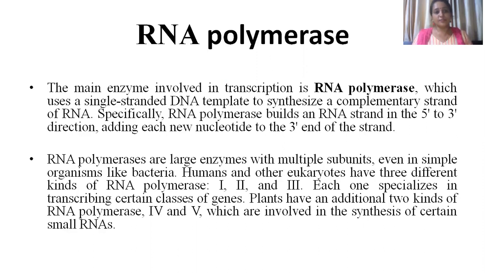Now, as I told you, RNA polymerase contains 5 subunits, and I only gave you the names of 4 subunits. So let's discuss this. RNA polymerase has 2 alpha subunits, 1 beta, 1 beta dash, and 1 gamma. In this way, RNA polymerase contains 5 subunits.